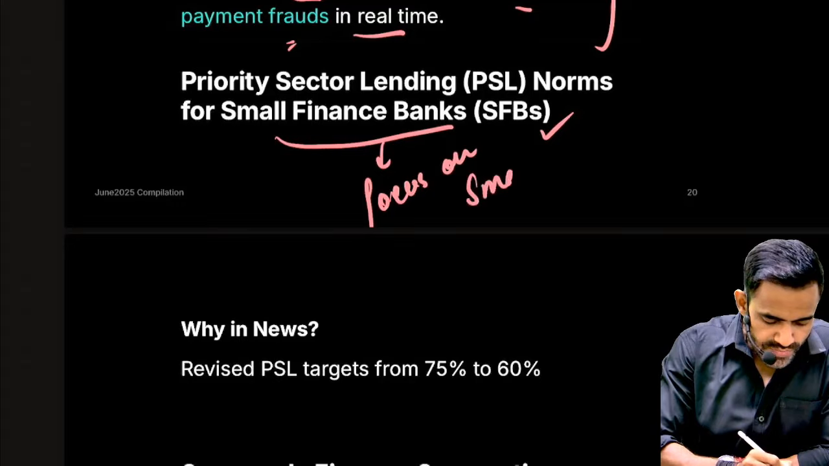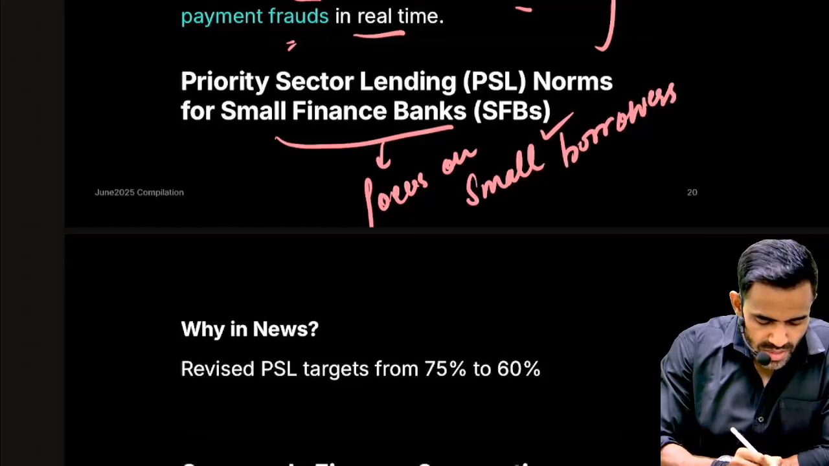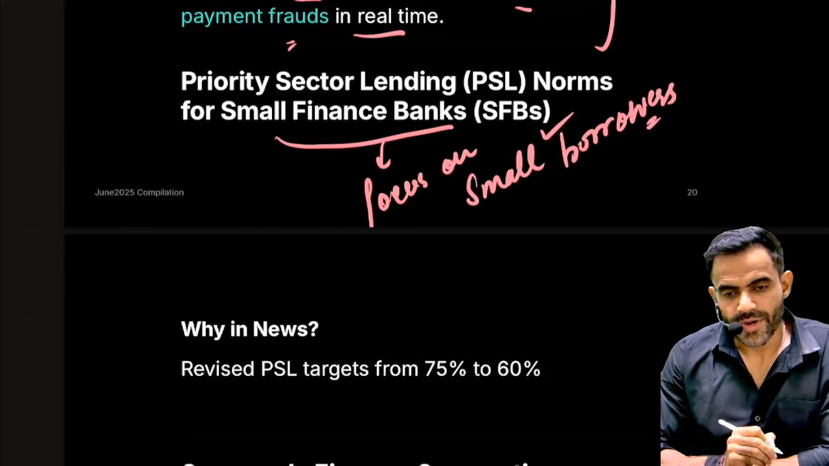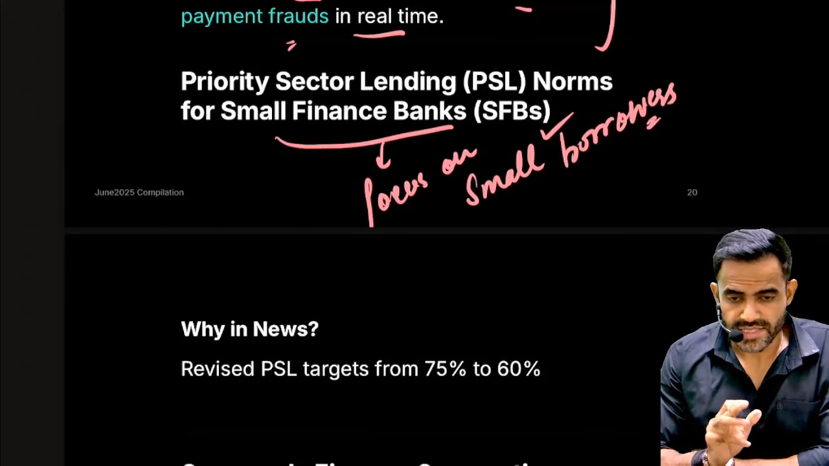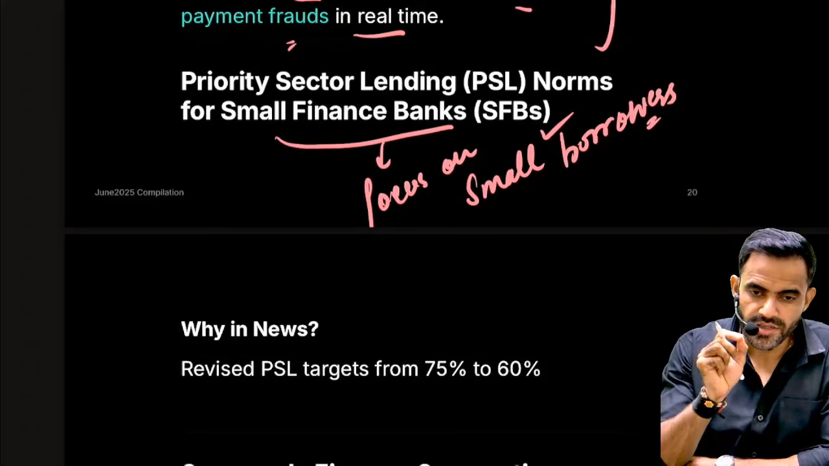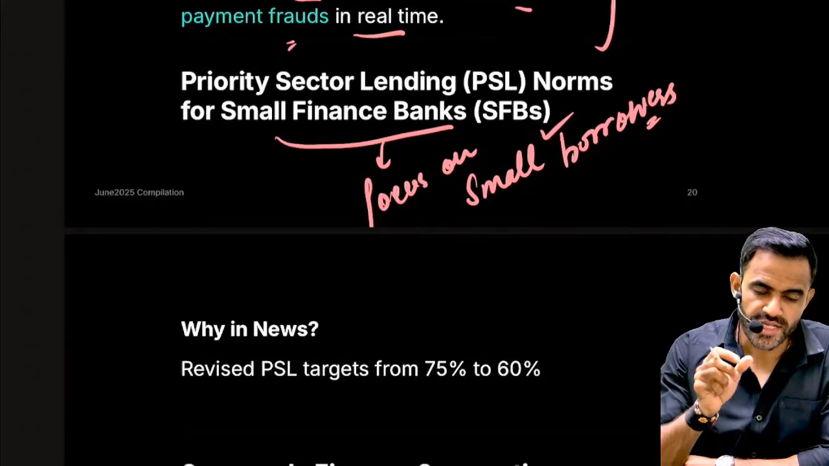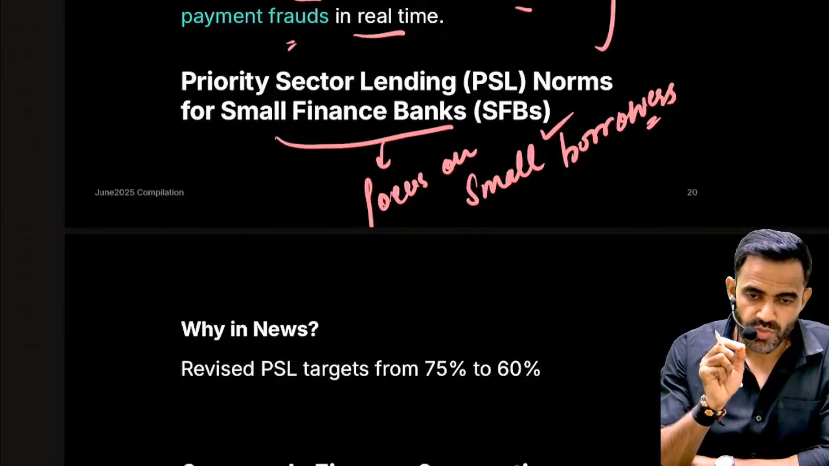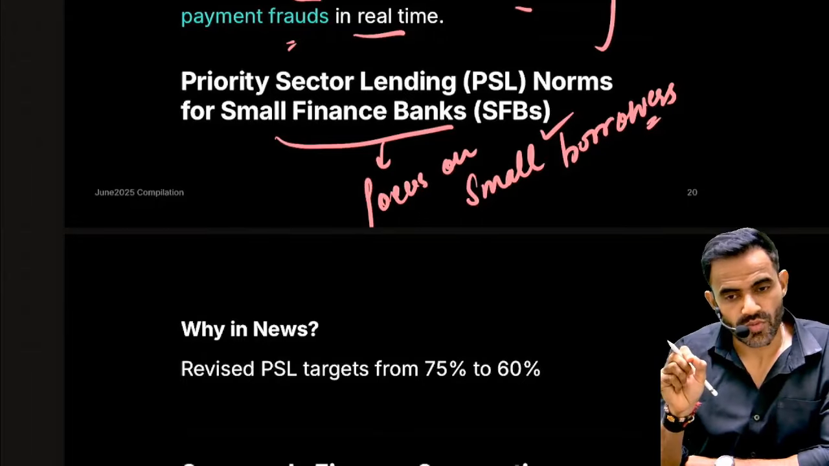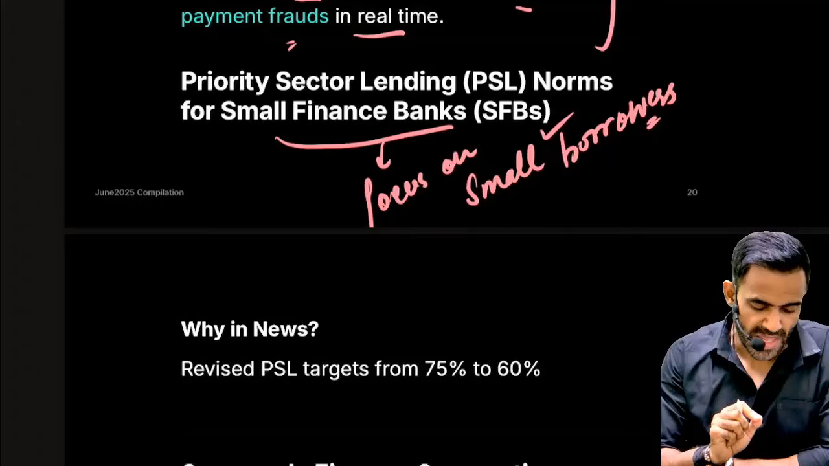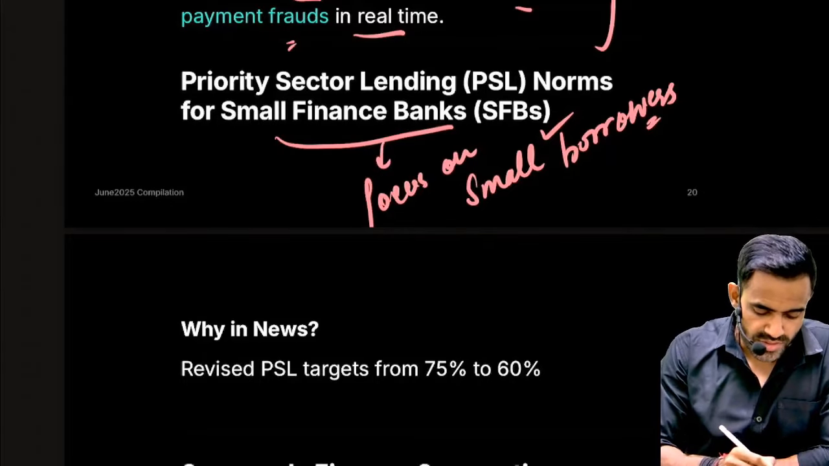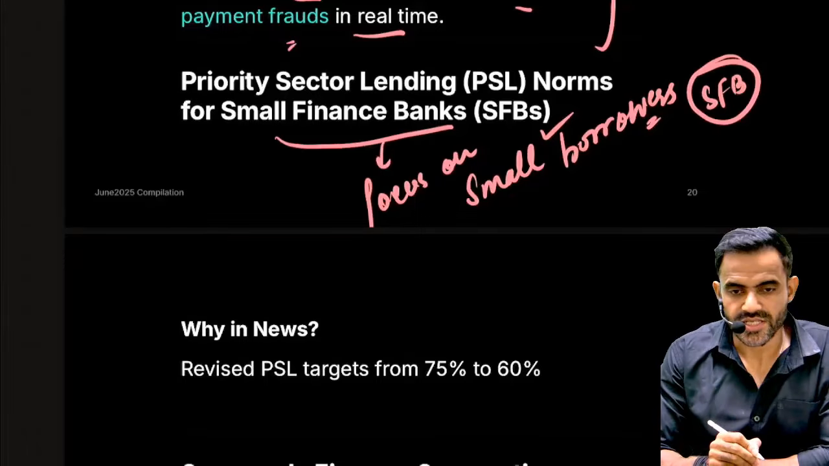small borrowers. Now, can they operate in the entire country? Yes, they can. Examiner can set a trap that they can operate only in certain areas. That's why the name small. But the small is about focus on small borrowers, not about area. Okay. Now they have to write this keyword at the end of the name, that is SFB, Small Finance Bank.